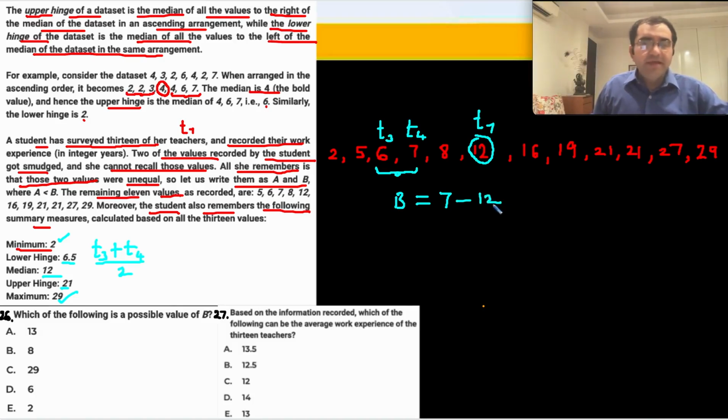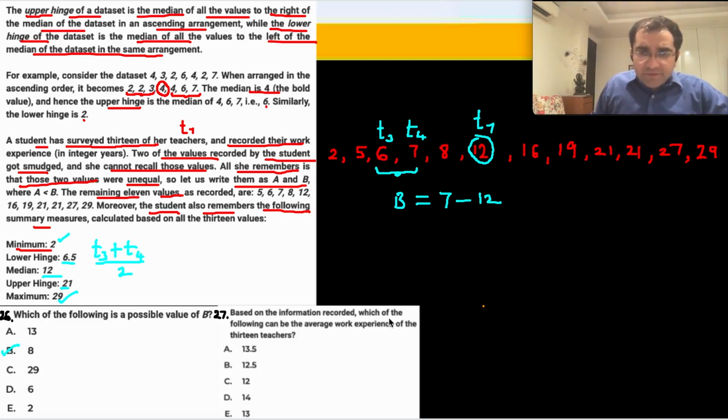Anything from 7 to 12 will work for B. ठीक है, so obviously the upper hinge will not be affected at all because हम 12 की right पे तो value रख ही नहीं रहे, हम तो 12 के left पे रख रहे, so that this median is not affected, and T4 के right पे रख रहे हैं, so that this lower hinge is not affected. So B can take values from 7 to 12. 8 is the right answer.